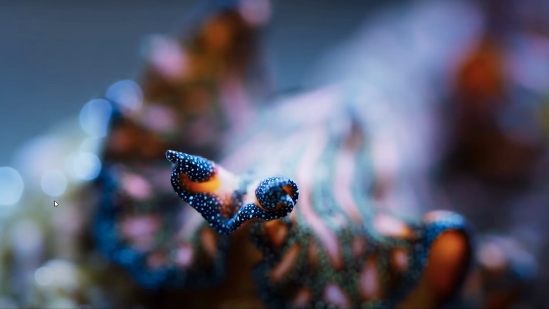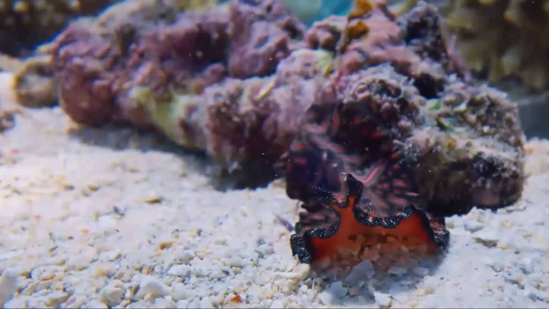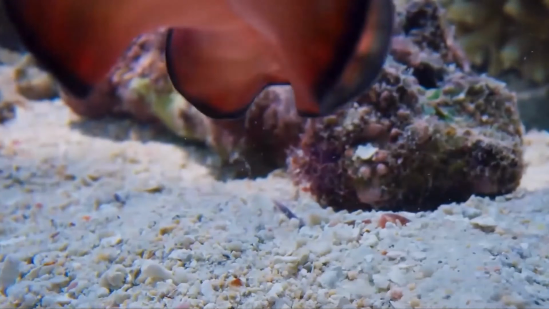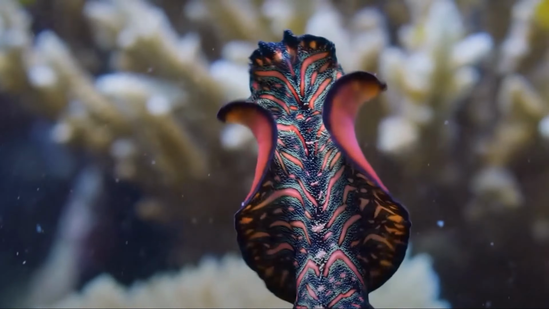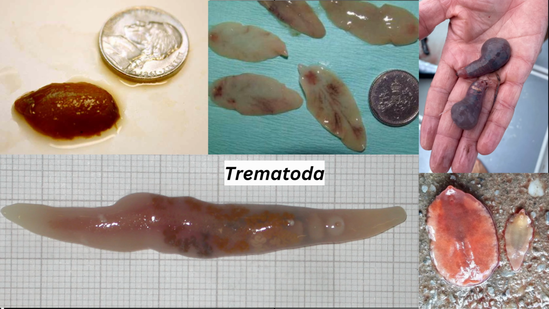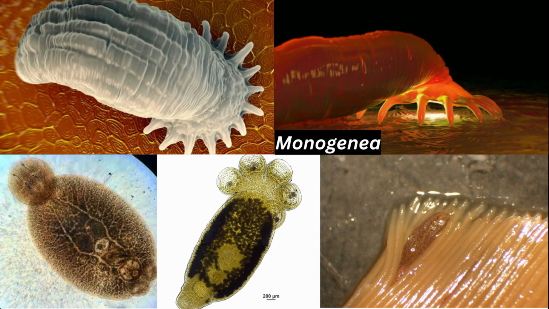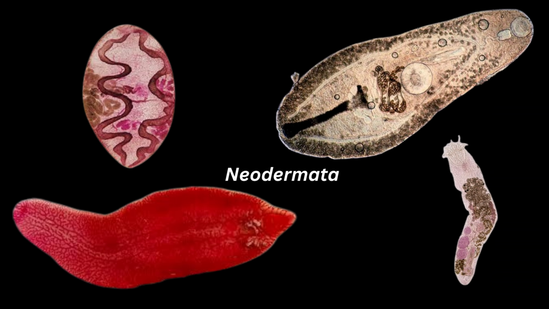The third phylum is Platyhelminthes, which includes flatworms. These are simple, soft-bodied animals with a flattened shape that helps in nutrient absorption. They live in a range of environments from ocean to freshwater to damp land conditions. Flatworms can be free-living or parasitic and are classified into class Turbellaria, class Trematoda, also known as flukes, class Cestoda, known as tapeworms, class Monogenea, class Neodermata.